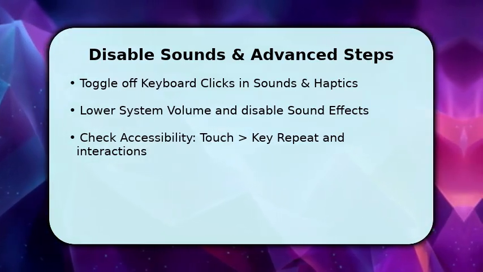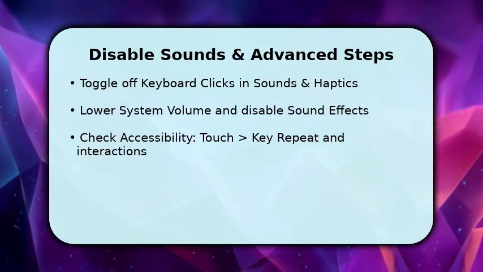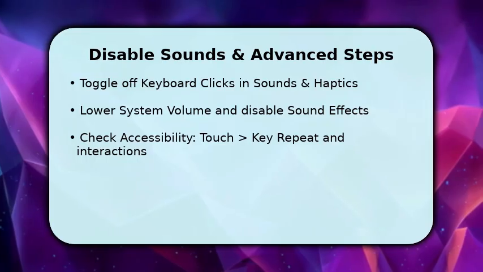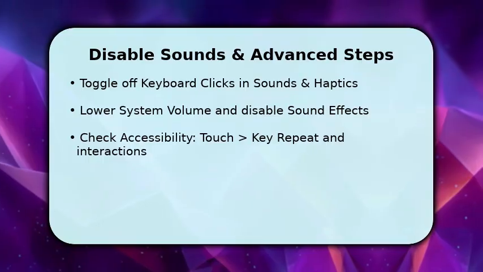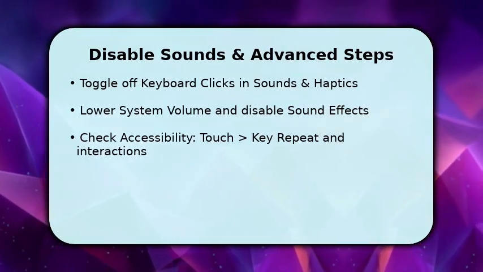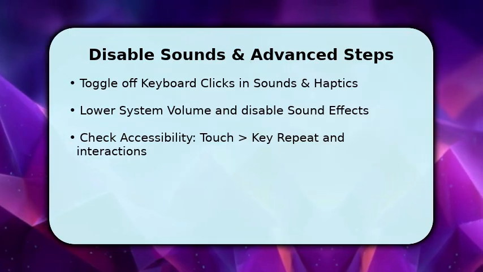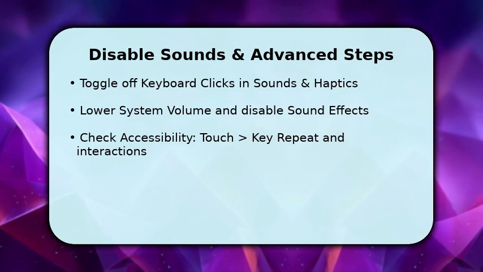Next, lower the overall volume using side buttons or Control Center so system beeps are quieter. Make sure sound effects are off to suppress extra UI noises. Then open Accessibility Touch to confirm no interaction feedback is set to play sounds. These steps silence both system and keyboard-specific audio across apps and the lock screen.